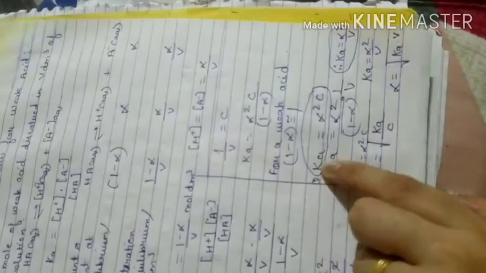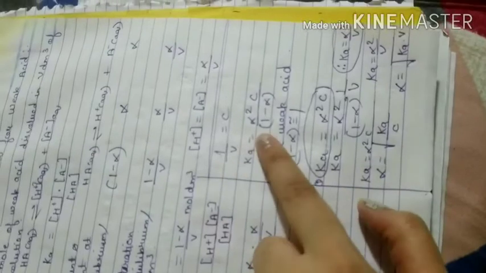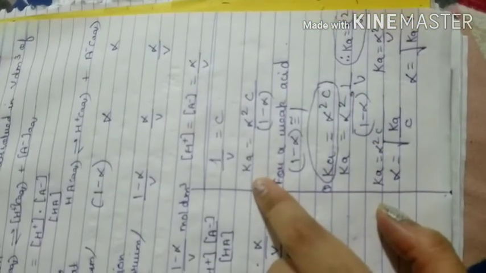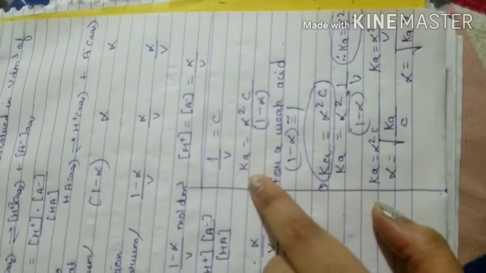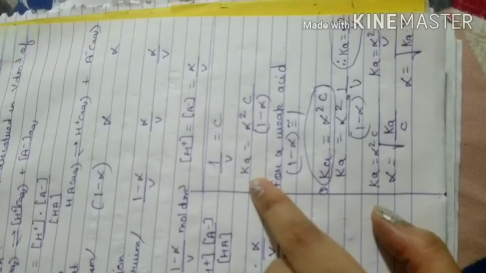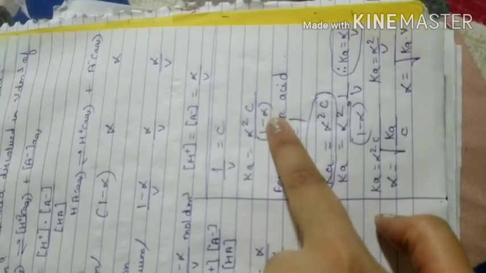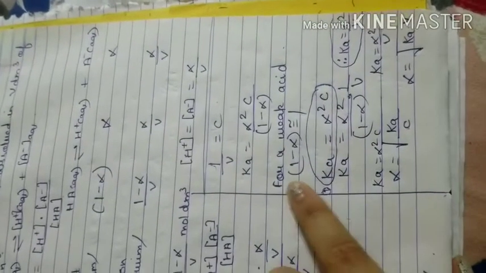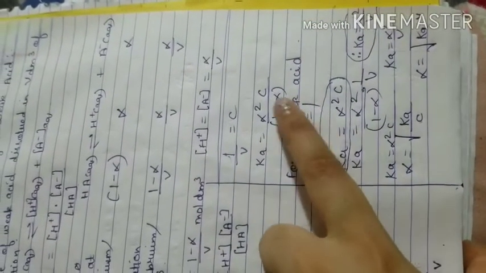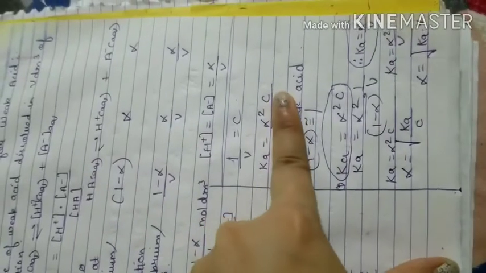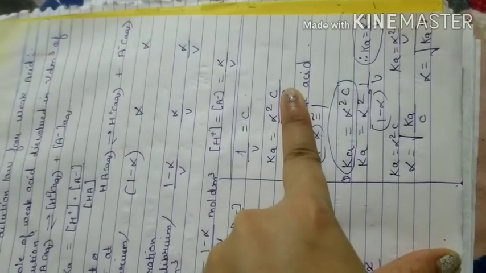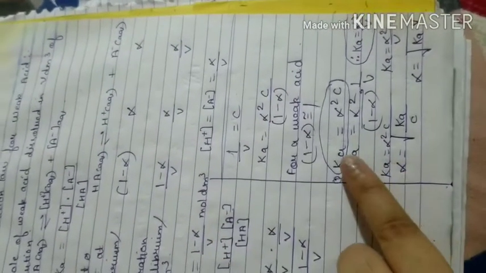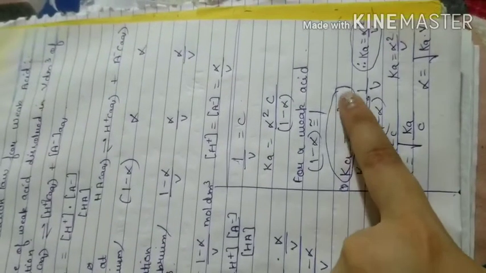So now if we are taking this equation here, we know that Ka is alpha square C upon 1 minus alpha, right? So in place of 1 minus alpha, you are going to write 1. So if you are writing 1 here, what will you get? Ka is equal to alpha square C.